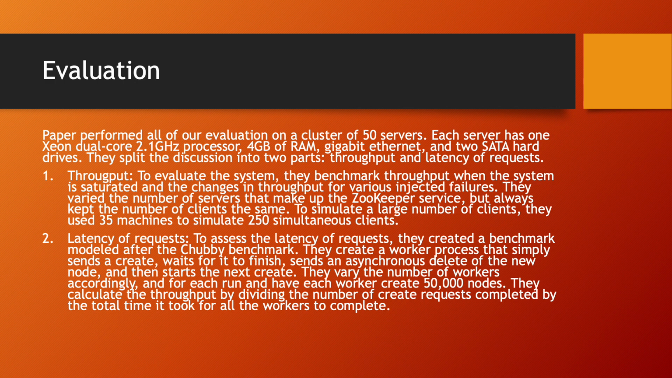They varied the number of servers that make up the ZooKeeper service, but always kept the number of clients the same. To simulate a large number of clients, they used 35 machines to simulate 250 simultaneous clients. Now, to assess the latency of requests, they created a benchmark modeled after the Chubby benchmark. They created a worker process that simply sends a create and waits for it to finish, sends an asynchronous delete of the new node, and then starts the next create. They vary the number of workers, and for each run have each worker create 50,000 nodes. They calculate the throughput by dividing the number of create requests completed by the total time it took for all the workers to complete.